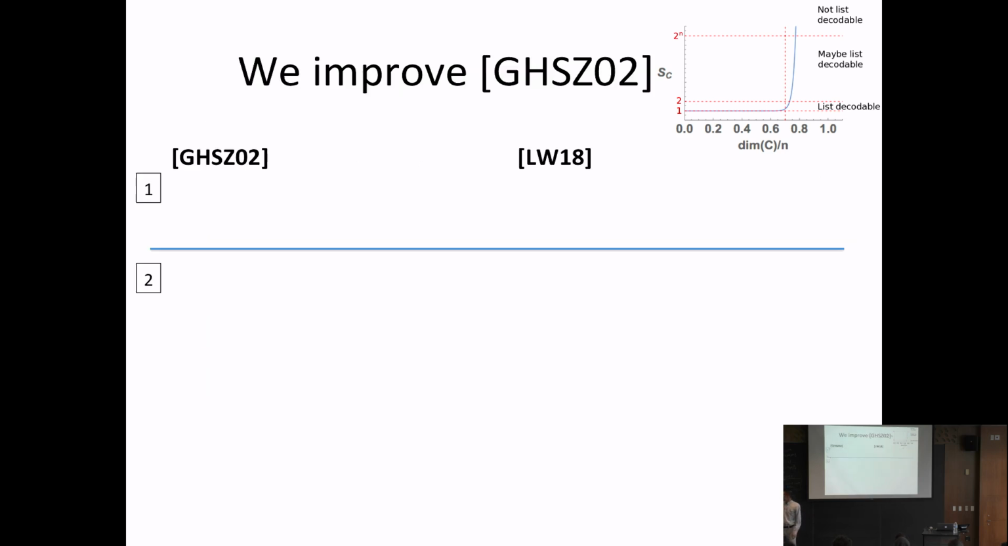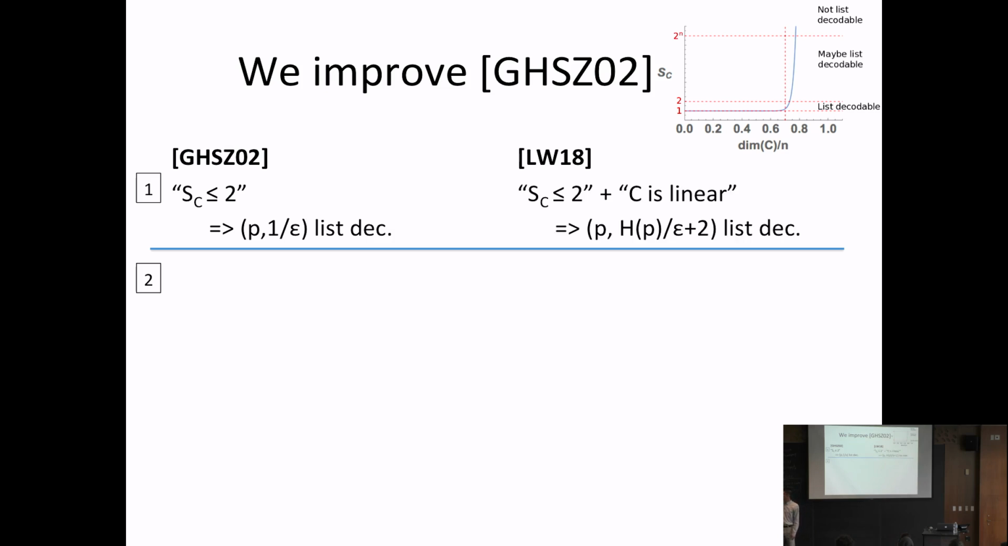Okay, so where do we improve this? All right, so the first thing I said was that if S is at most 2, then our code is (p, 1/epsilon) list decodable. But it turns out this S being at most 2 is a pretty strong condition. So if you combine that with the fact that we're taking a linear code, you can actually bring this list size constant down to h of p over epsilon plus 2.